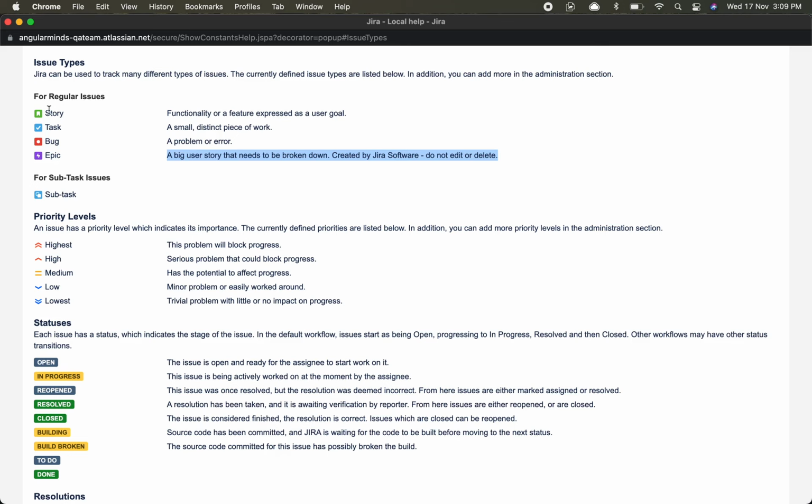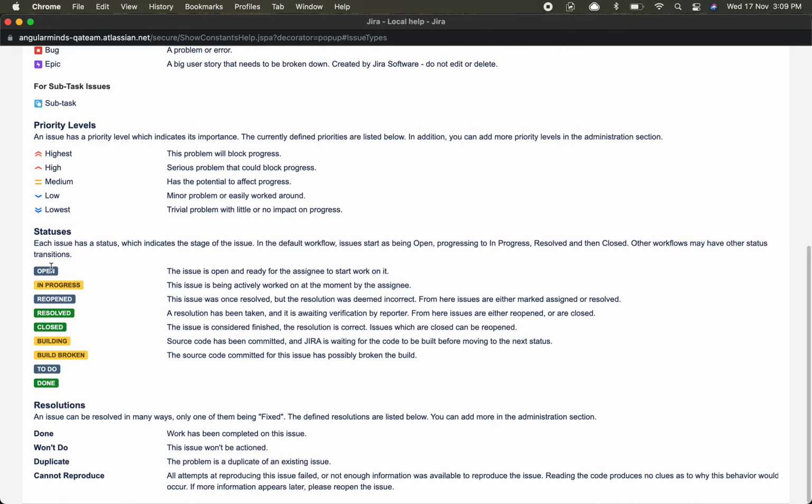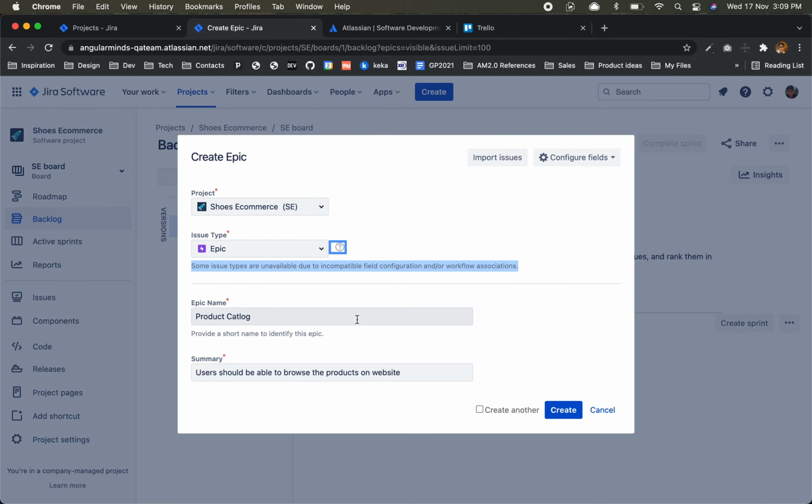Okay, these are like issue types. For priority level they have highest, high, medium, low, lowest. Then these are the statuses, like different. These are typical. Okay, just try to read whenever you see this. There is something good.